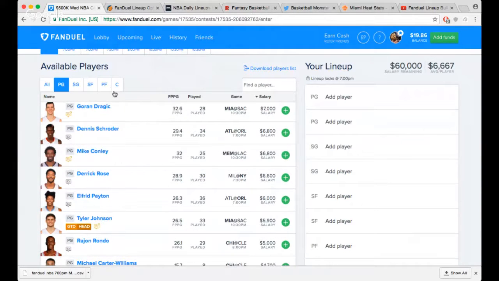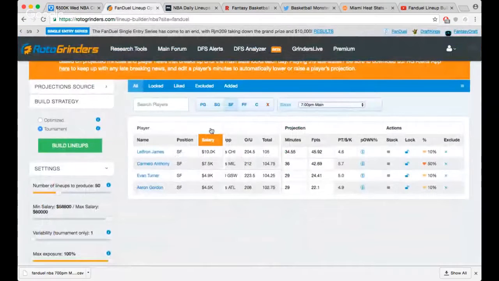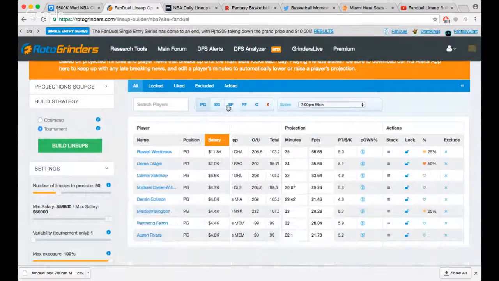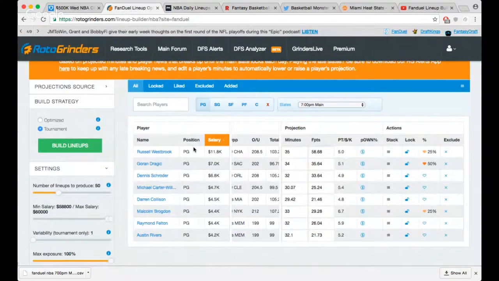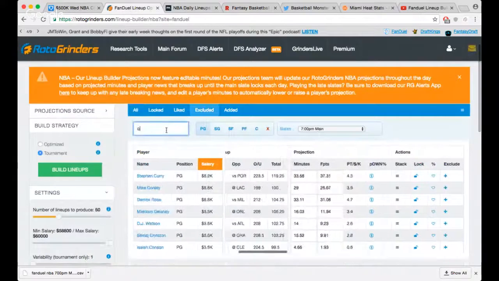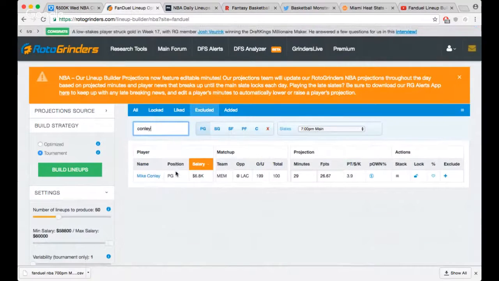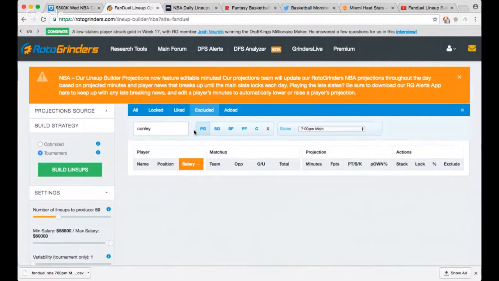If I was, I'll probably put him in one lineup. Let's just add him to the player pool. Actually, do I already have him in there? Okay, I took him out. So let's just add Conley. He's in excluded. Let's say, let's put him. Crap. Let me go back to all.